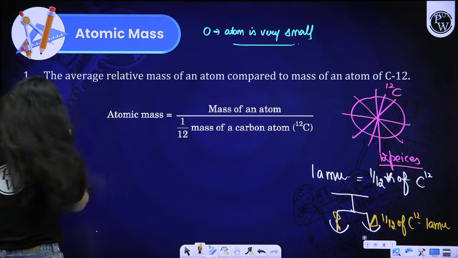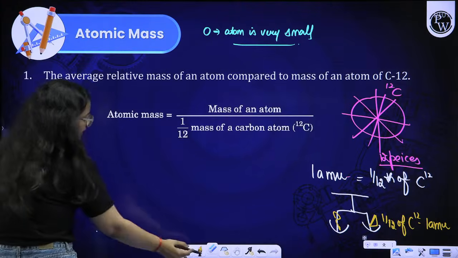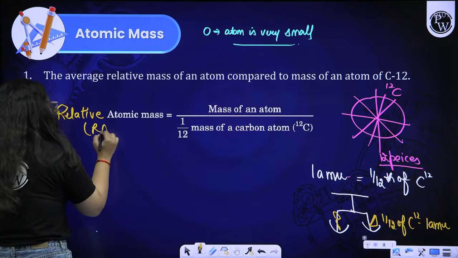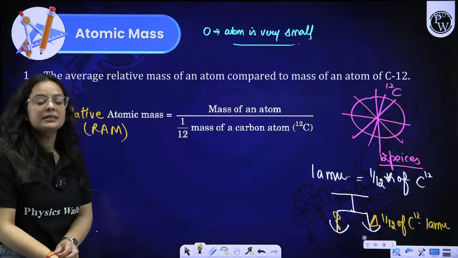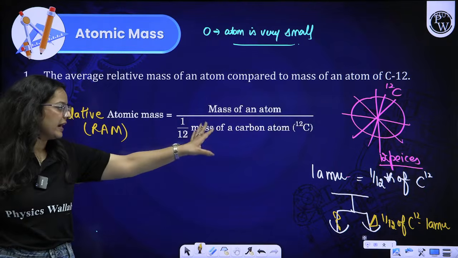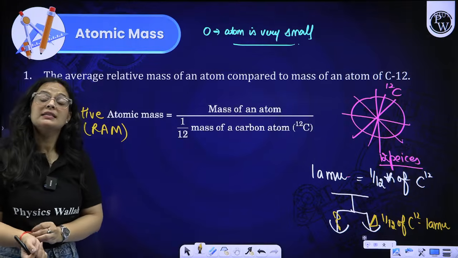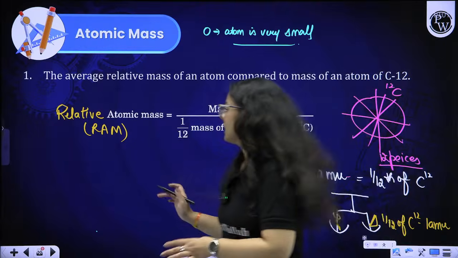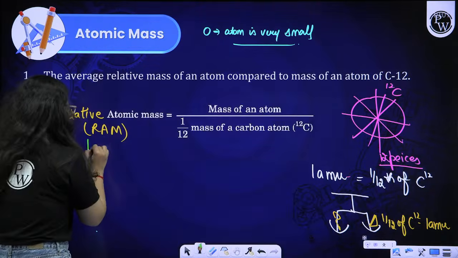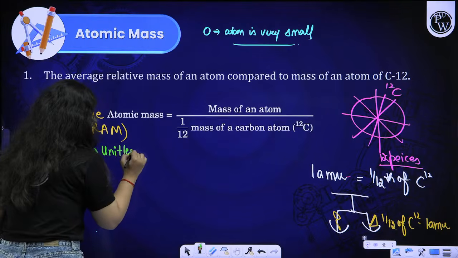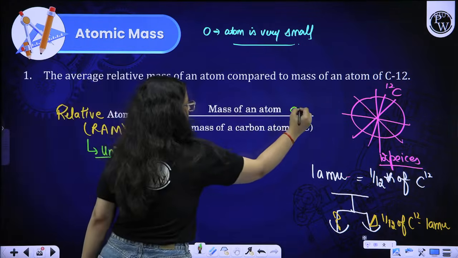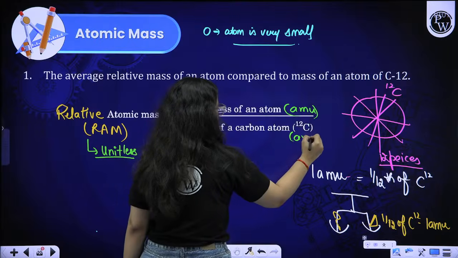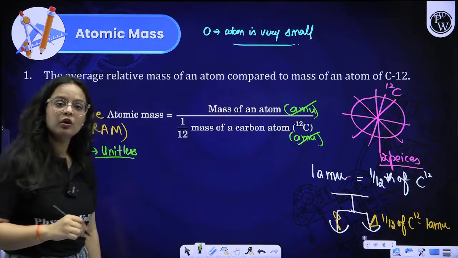So this is the relative atomic mass, that is RAM. How to calculate relative atomic mass? We just have to take the mass of the element divided by 1/12 of the mass of carbon 12. This is not the actual atomic mass, this is the relative atomic mass. Relative atomic mass does not have any unit at all, so it is unitless beta. It is unitless because the mass of the atom is in AMU, atomic mass unit, and 1/12 of the mass of carbon atom is also in AMU. So units cancel and overall the term becomes unitless.